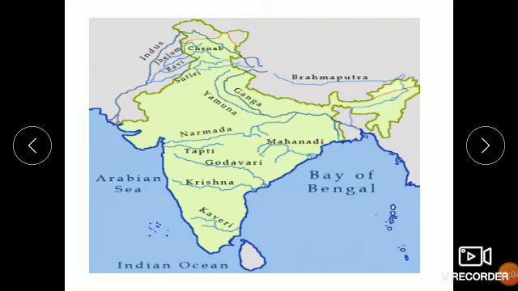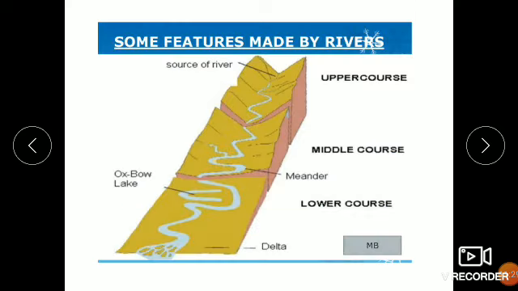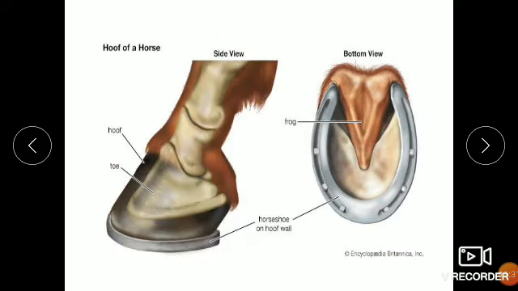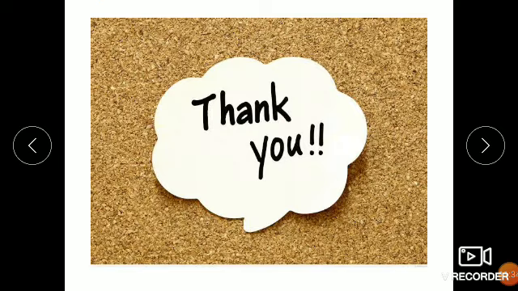Now, as I told you, Mahanadi, Godavari, Krishna all meet the Bay of Bengal, except Narmada and Tapi, which meet the Arabian Sea directly. In the same way, Ganga and Brahmaputra meet the Bay of Bengal. Only Indus meets the Arabian Sea. So this was all about your Himalayan rivers and your peninsular rivers.